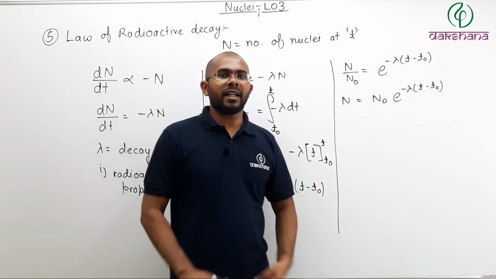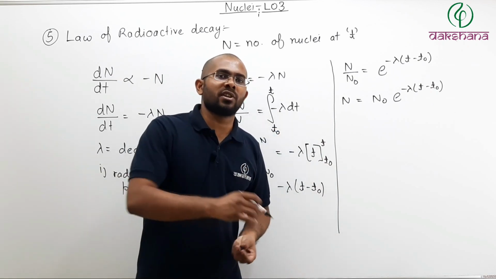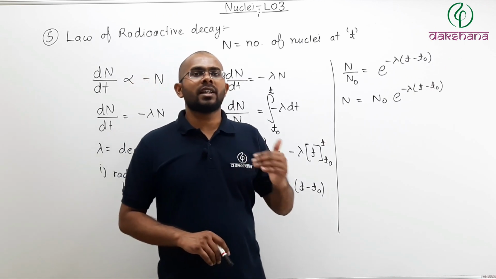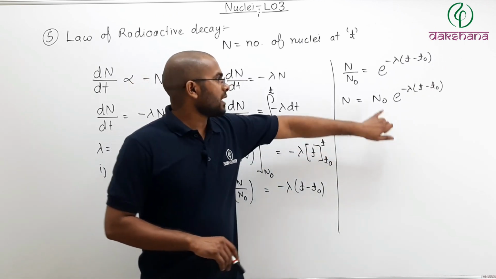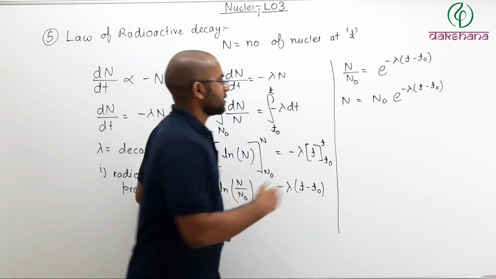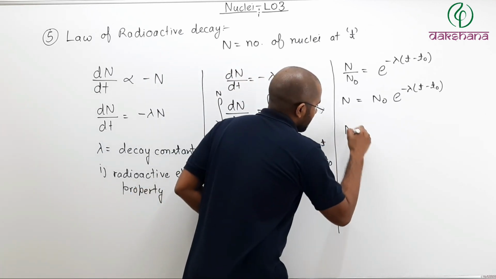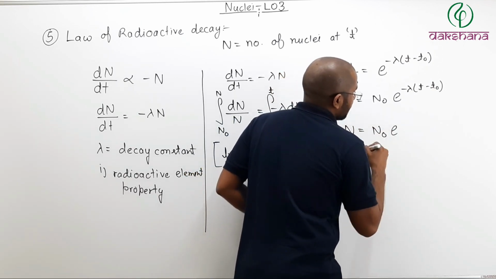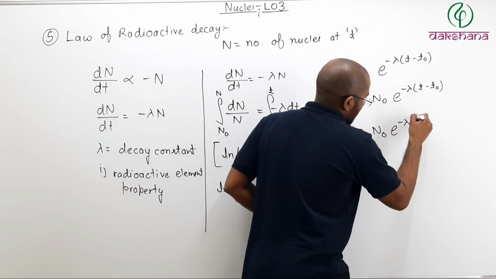Now if I take the initial time to be 0, meaning t naught is 0, N naught is the number of nuclei at t equals 0, then this equation can also be written as N equals N naught e to the power minus lambda times t.